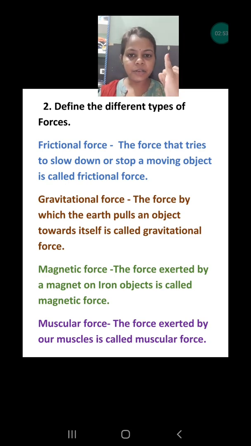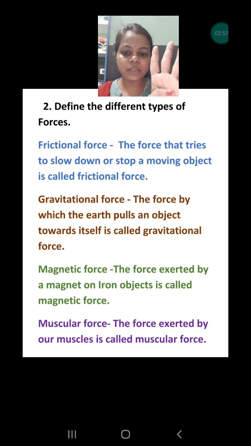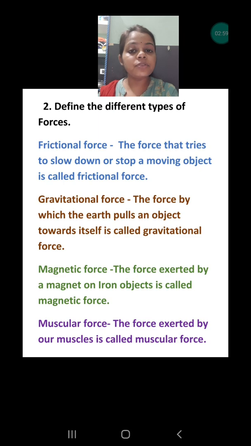First is frictional force, second is gravitational force, third is magnetic force, and fourth is muscular force. Frictional force is the special force which tries to stop things, or tries to slow down the object. If we are rolling the ball, after some time it stops. Why? Due to friction only. And friction acts in the opposite direction of the motion.